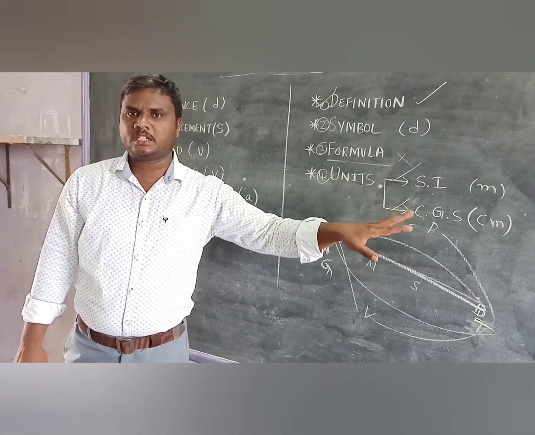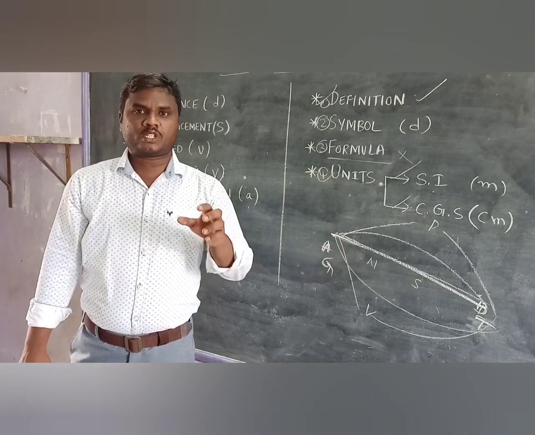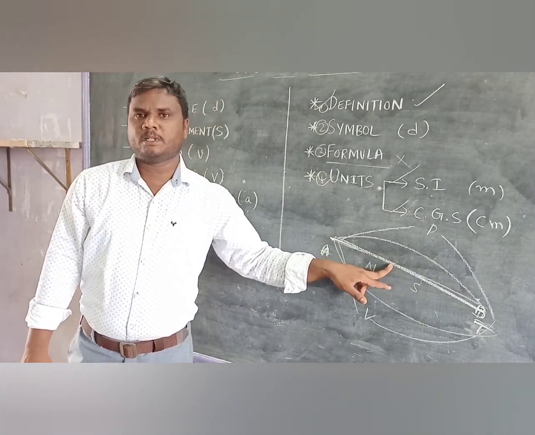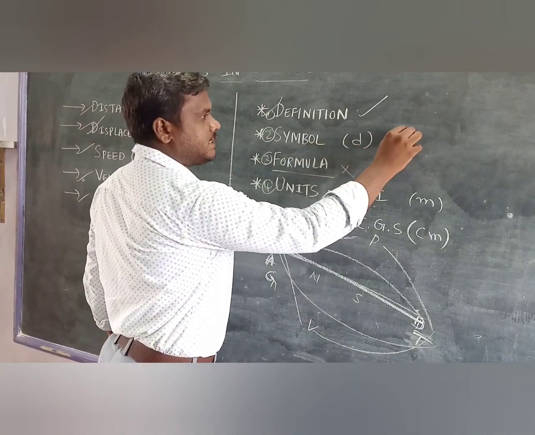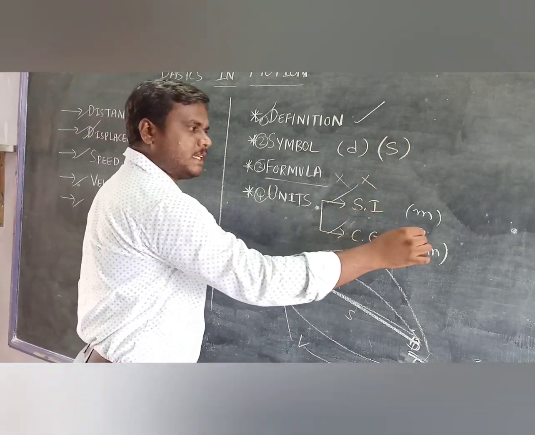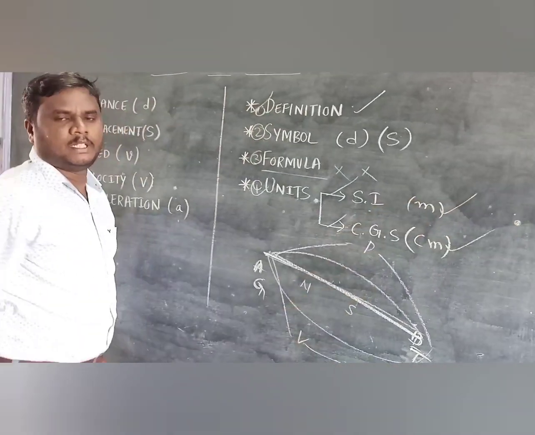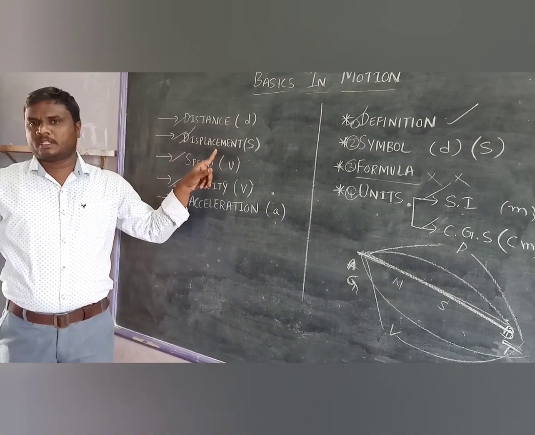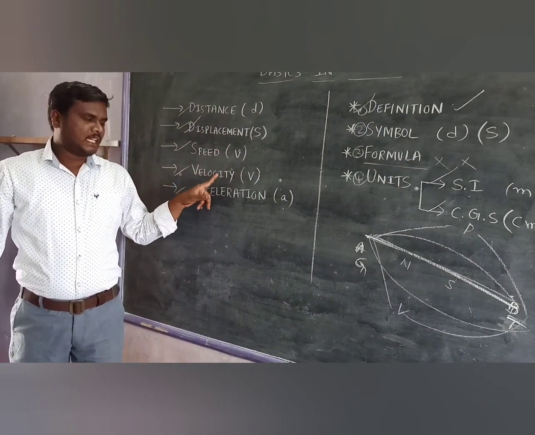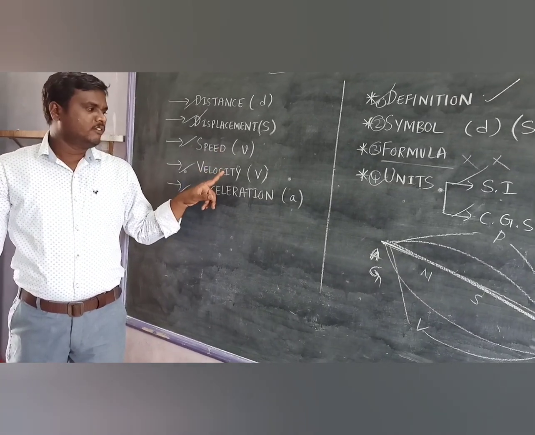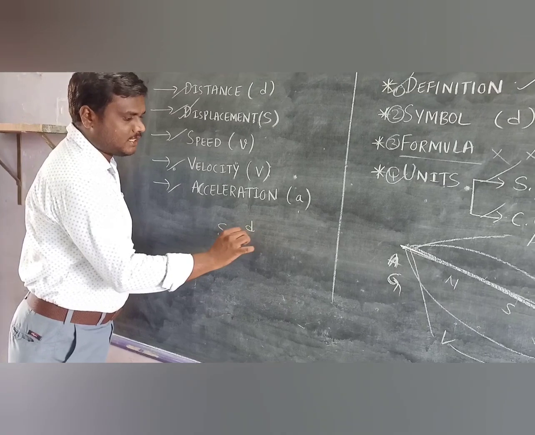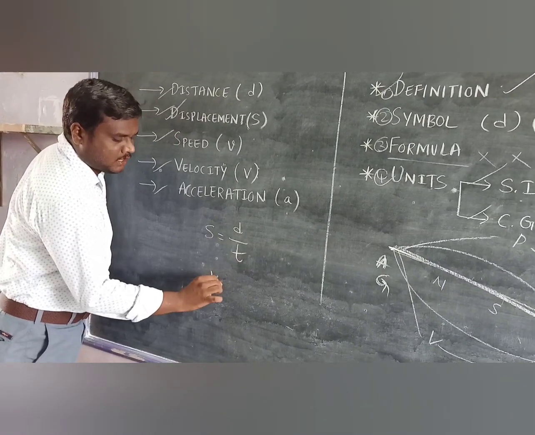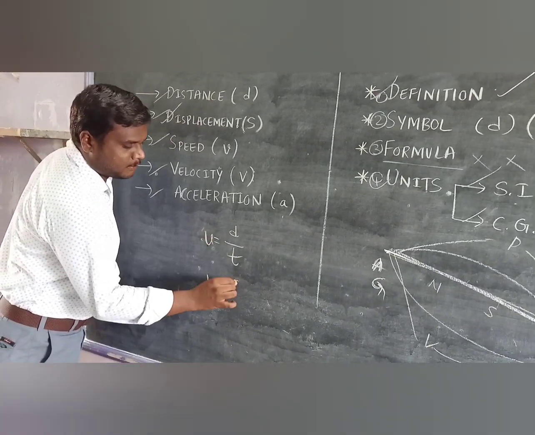If you are going to write MSET or any competitive exam, questions will be given on displacement more than distance. The symbol for displacement is S. There is no formula for it. SI units are meters, CGS units are centimeters. So that is distance and displacement. Coming to speed and velocity, speed is a scalar quantity, velocity is a vector quantity. Speed is the ratio of distance and time. Velocity is the ratio of displacement by time.